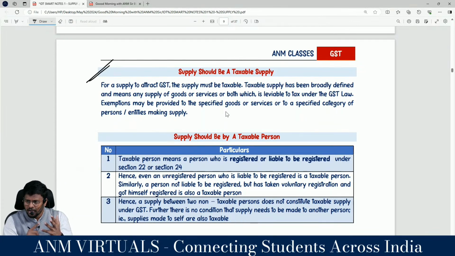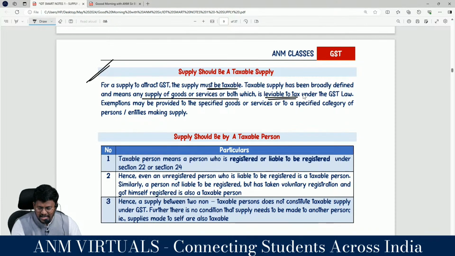Did it become business? Did it become supply? Will GST be attracted? For a supply to attract GST, the supply must be taxable. Supply has been broadly defined and means any supply of goods or services or both which is leviable to tax under the GST law. Business or supply is there, but we would have decided whether tax is needed or not on it. If it is not leviable, then even if it is business and even if it is supply, there is no need to pay GST on it.